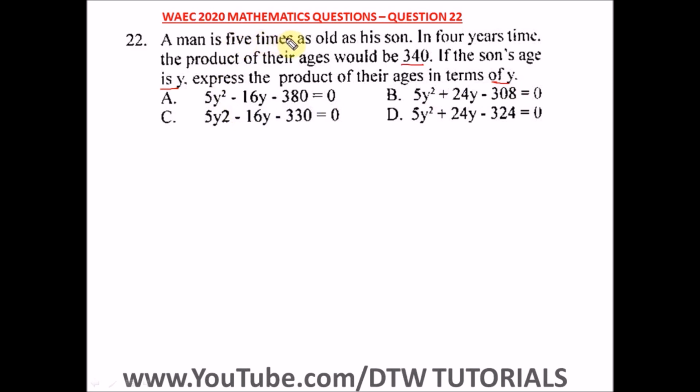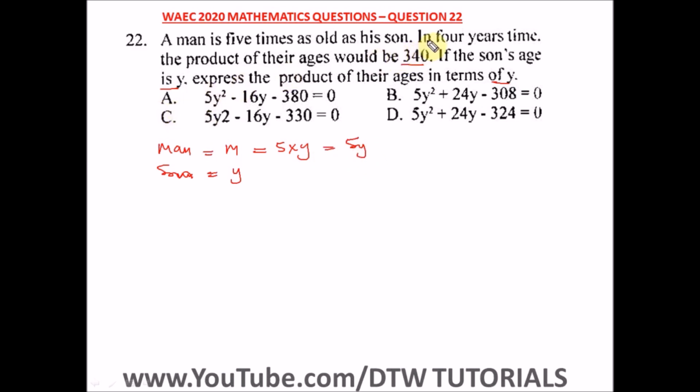A man is 5 times as old as his son. So say the man is M, and the son is y. So this man here is 5 times y, because he's 5 times as old as his son. So the man is 5y.